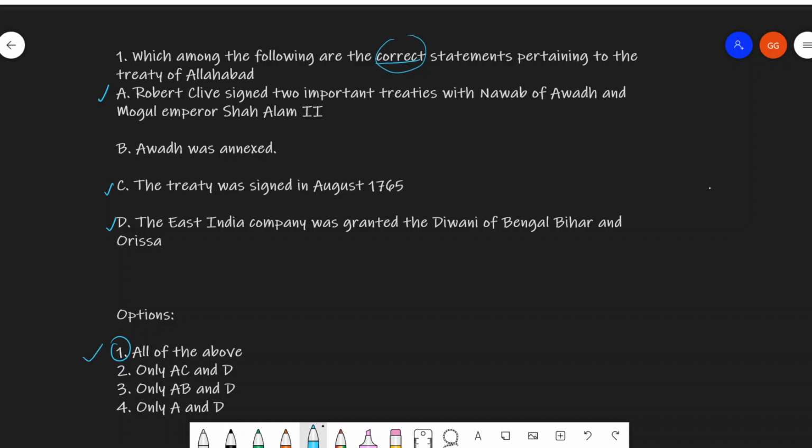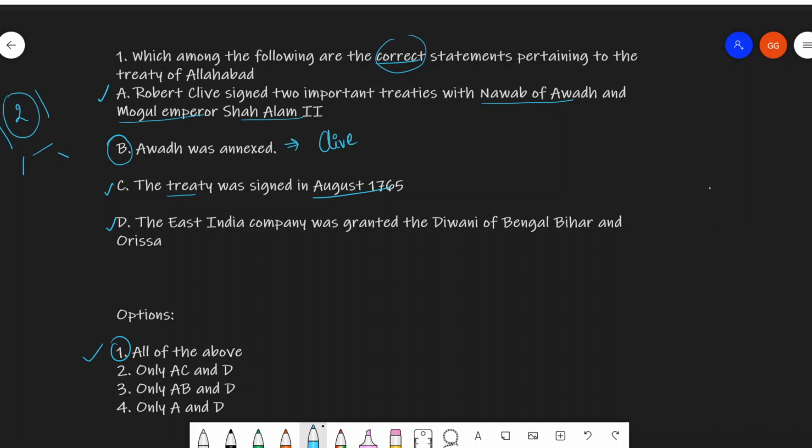Let's understand about this. Robert Clive basically concluded two treaties at Allahabad in the year 1765 in the month of August. So this bit is right. It was August 1765 and the treaty was signed. Now this treaty, like I told you, were two. One of them was signed with the Nawab of Awadh and the second one was signed with the Mughal emperor, that is Shah Alam II. The thing that you have to understand here is, why is this B statement wrong? It is wrong because Awadh was never annexed.